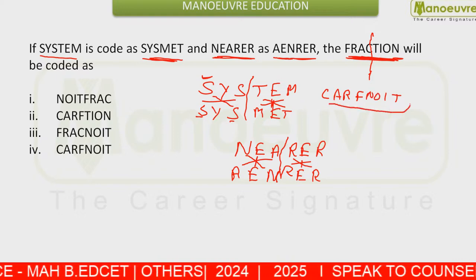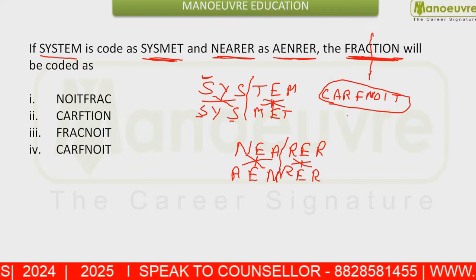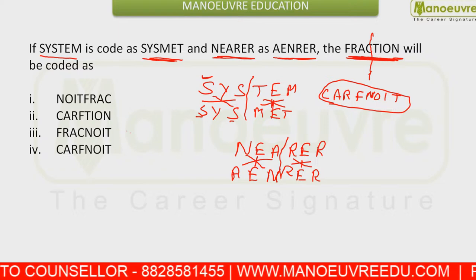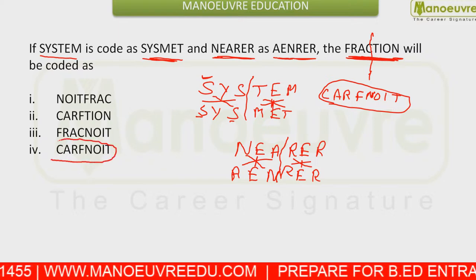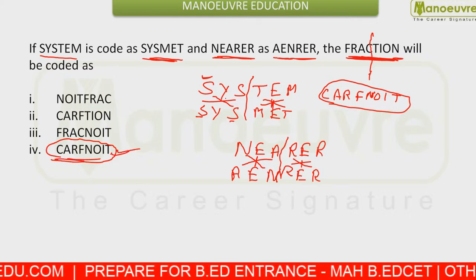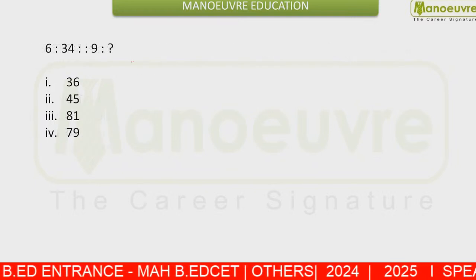So your answer will be CARFNOIT. Okay, so your answer will be what? Option number 4, that is CARFNOIT will be your answer. Clear? Moving next.